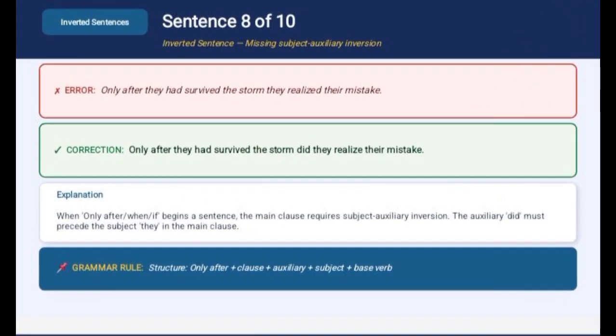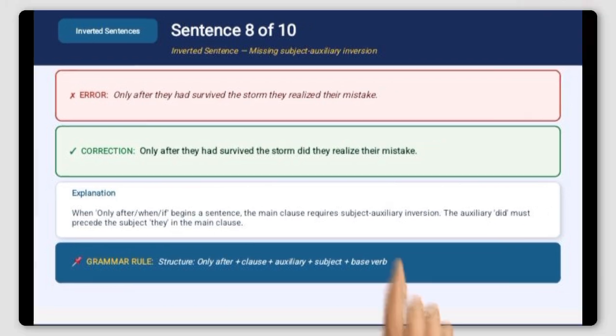In the next sentence, the error sentence is: only after they had survived the storm they realized their mistake. The error is the missing inversion in the main clause. The correct sentence is: only after they had survived the storm did they realize their mistake. So why? When only after or similar expressions like only when or only if start a sentence, the main clause must use subject auxiliary inversion.